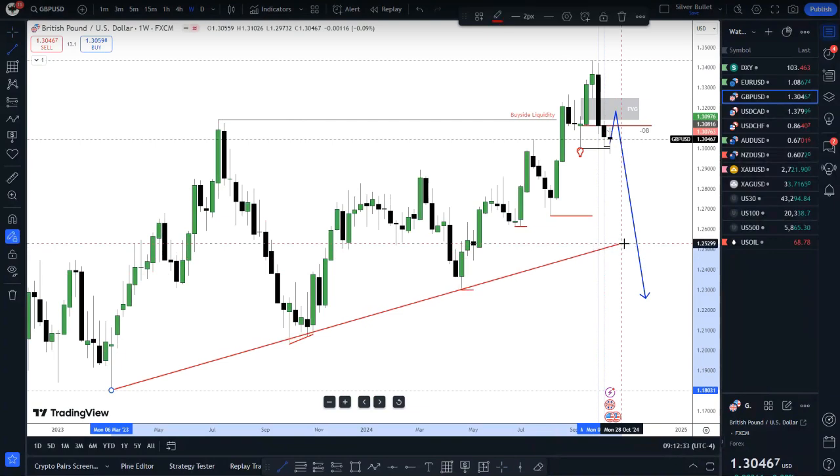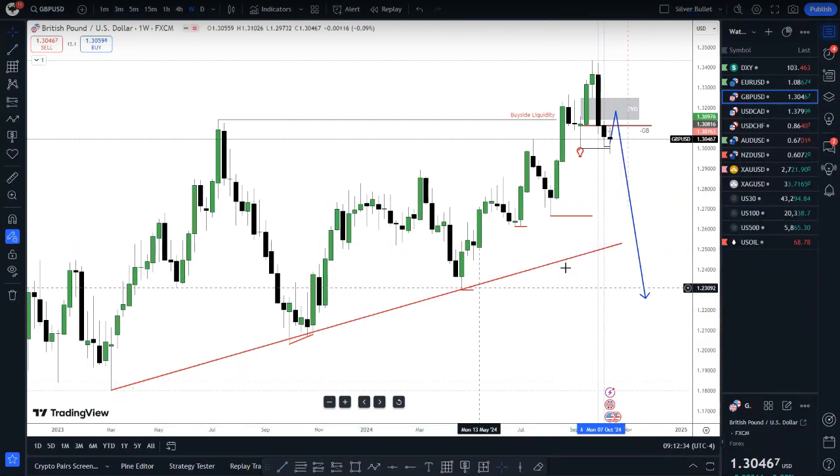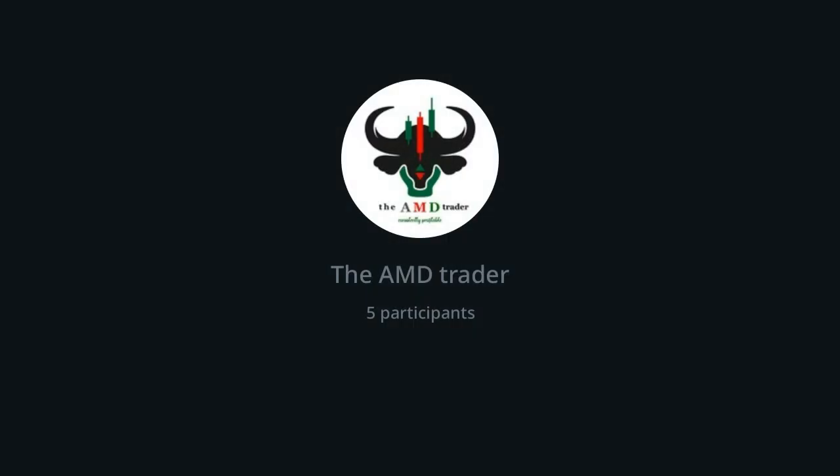Let me just cut through here. We have this liquidity resting below these lows. So most likely we are likely to see an energetic move to the downside, switching to lower prices from here on. So this is my idea on GBP USD.